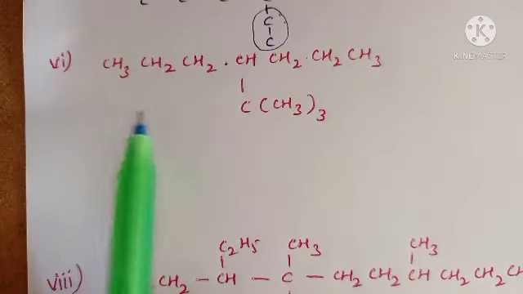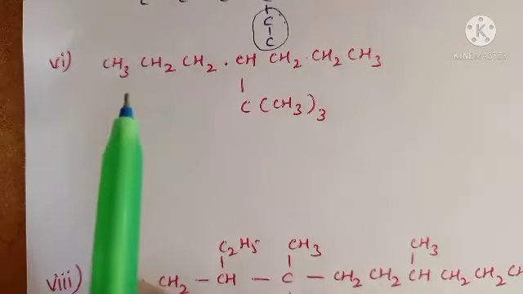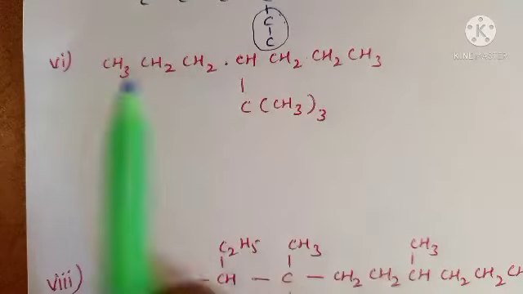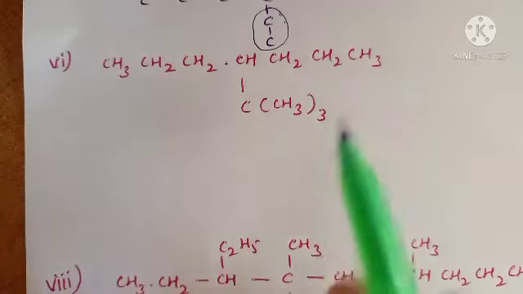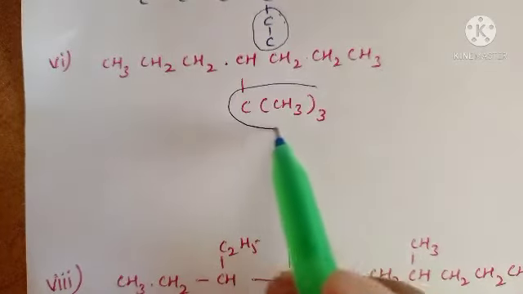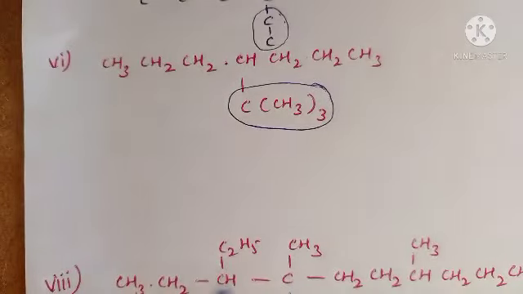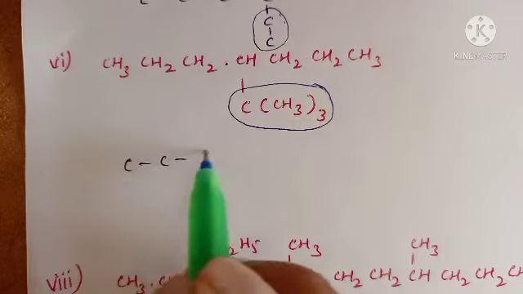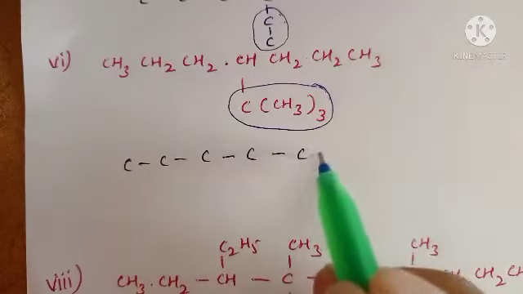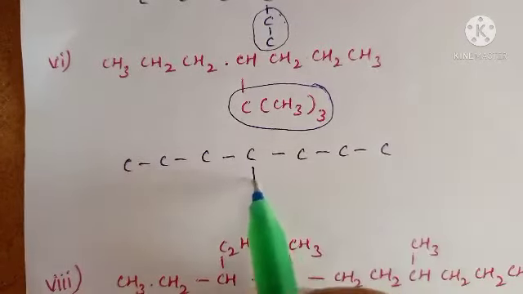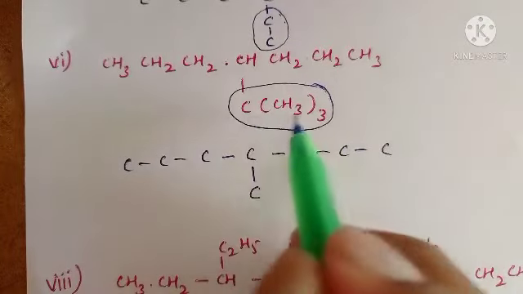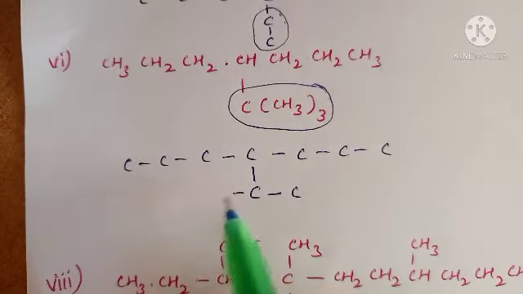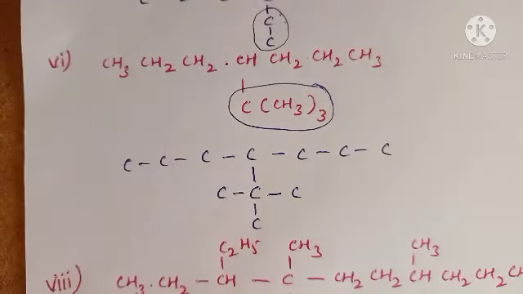Sixth one: how can you write the name of this compound? In this compound, 1, 2, 3, 4, 5, 6, 7, there are 7 carbons in the long chain, and this one acts as a substitution. It is very clear. Now I will write the skeletal structure, the open structure, for this one: 1, 2, 3, 4, 5, 6, 7. In the fourth position, for 1 carbon, 3 CH3 groups are attached. See, 3 CH3 groups means 1, 2, 3.